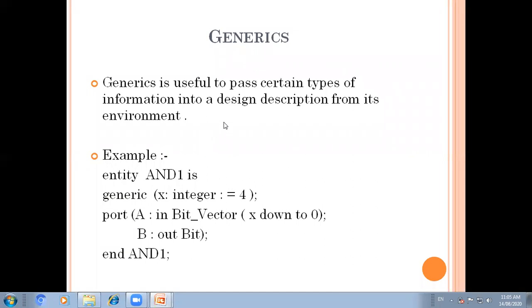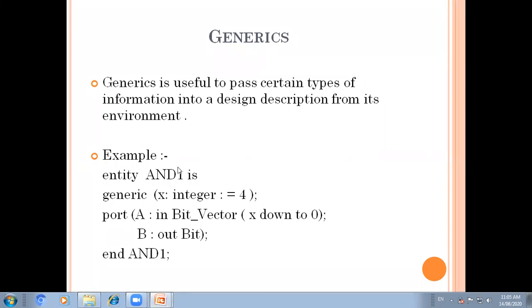So how can we declare generics? Generics of an entity are declared along with its ports in the entity declaration. With this example, we will also understand how to declare an entity with a generic.